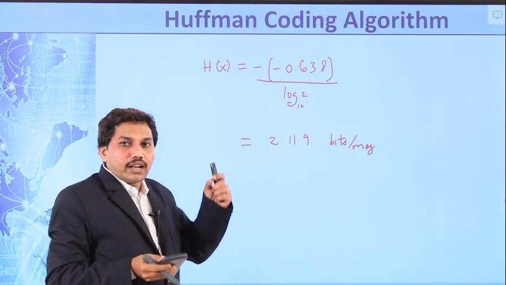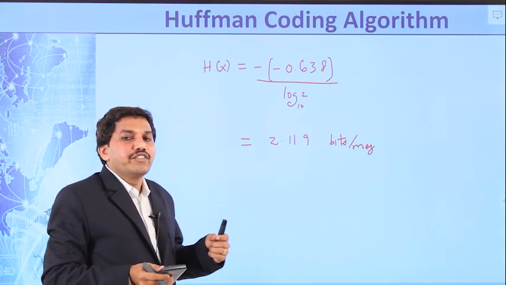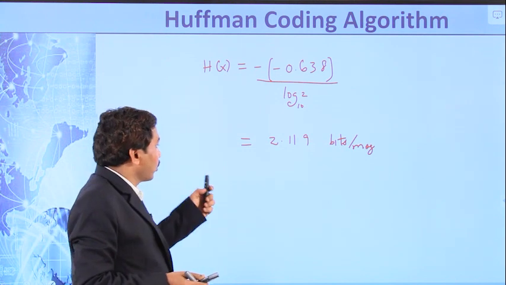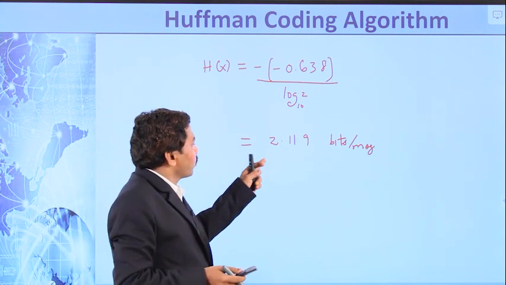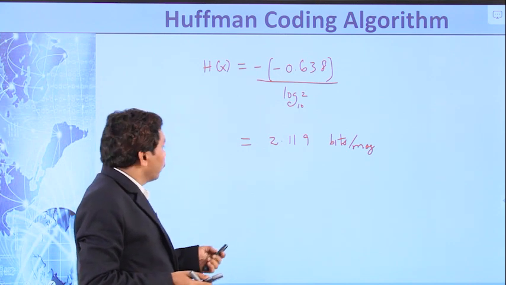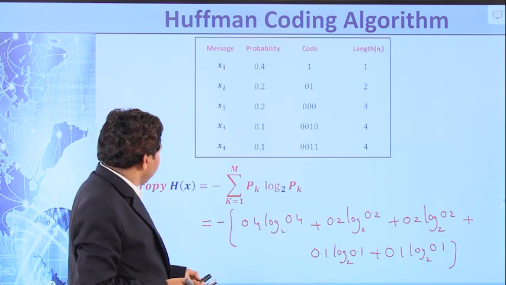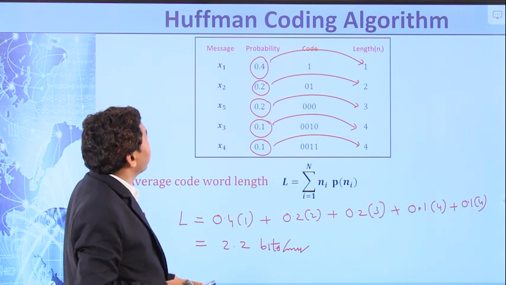Right? So the last step is to find the efficiency of the code. Remember the values: the H value is 2.119, whereas the L value is 2.2.